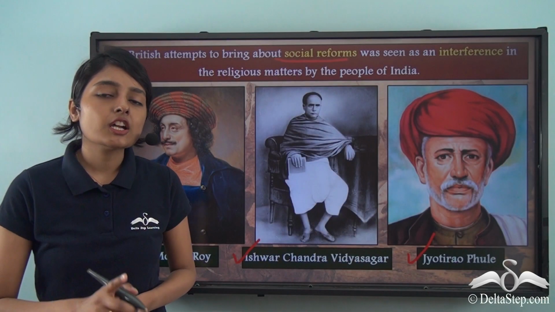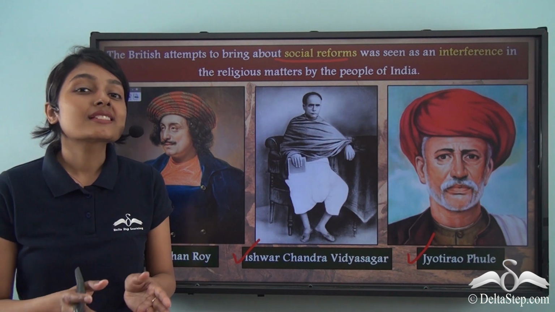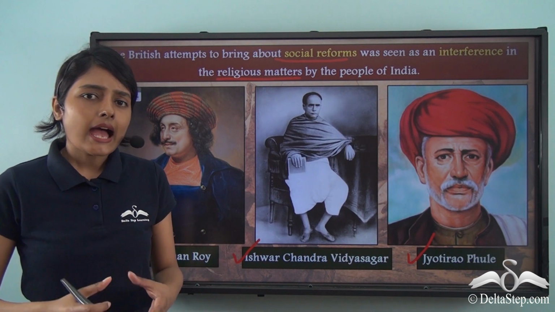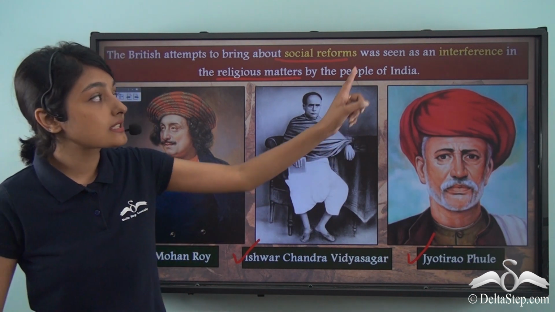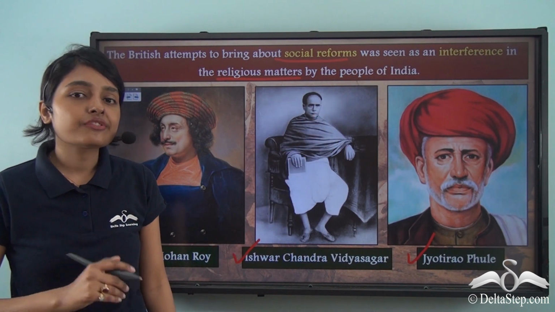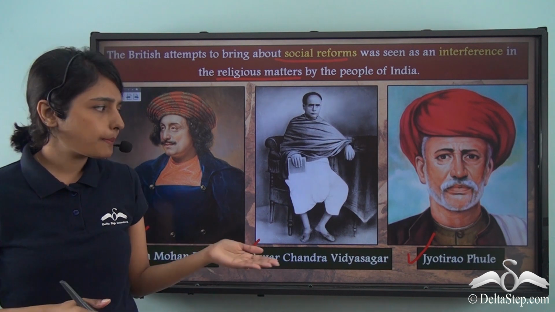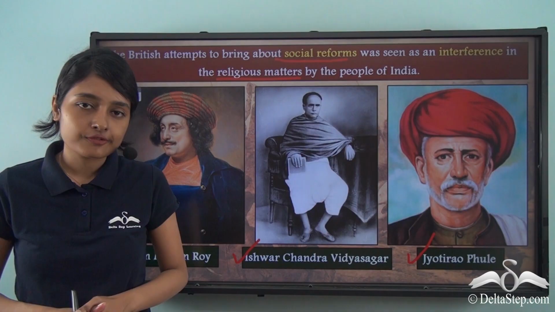This is because many of these practices, however oppressive those were, were seen as religious matters. And various conservative sections of the society believed that the Britishers were interfering in the religious matters, which is why they were not very happy with the social reforms that were being brought about around this period of time.